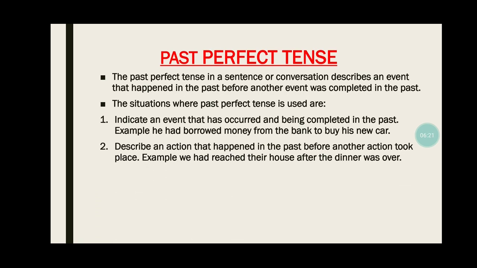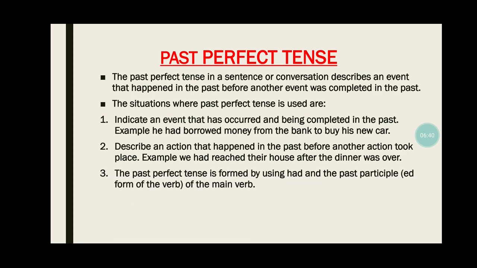Second, describe an action that happened in the past before another action took place. For example, we had reached their house after the dinner was over. Now some work which started in the past, but there is another work that comes into the picture. The past perfect tense is formed by using had and the past participle ed form of the verb, the main verb.